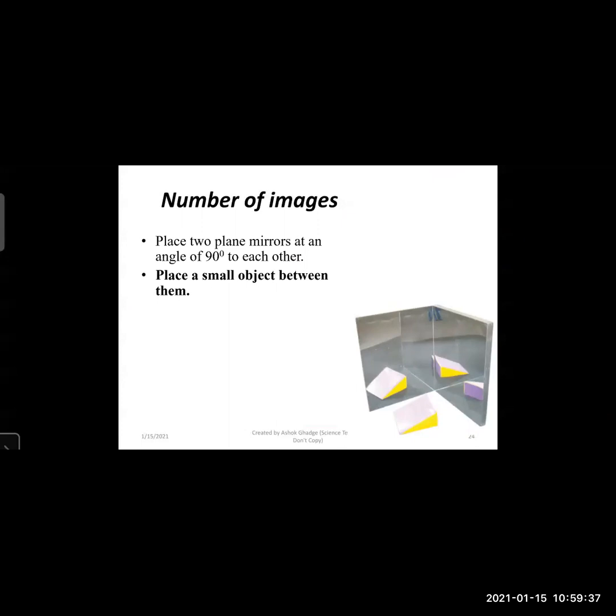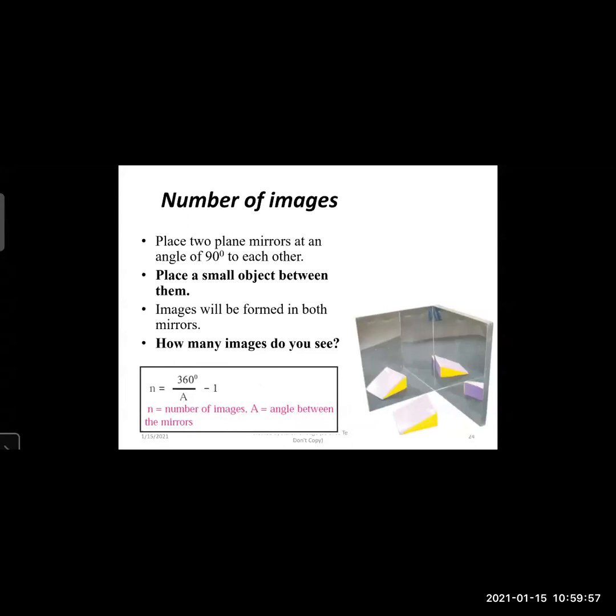Then we will place one small object in front of those two mirrors, and we will see and count how many images are formed in both the mirrors.